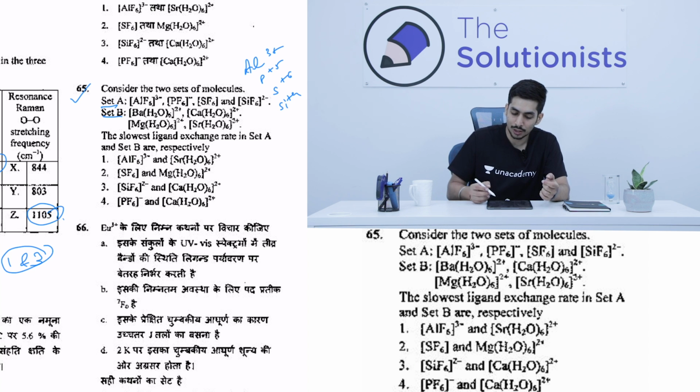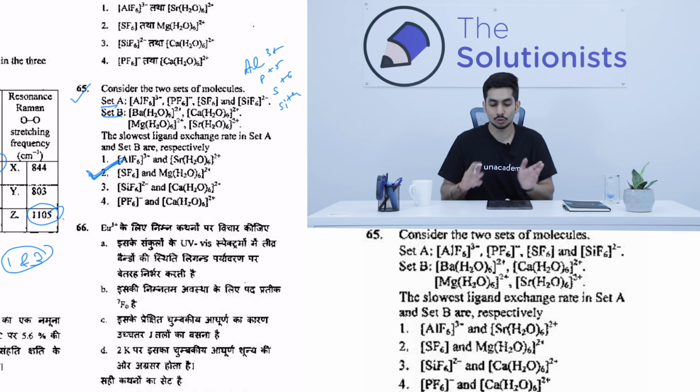And now you see over here, you don't even need to solve set B. With set A alone, you got the answer as option number 2, that is 65. So now you're sure that this is the answer. You don't have to go for set B. Okay. So this is one place, the examination center, where you don't have to let your ego come in between, right?